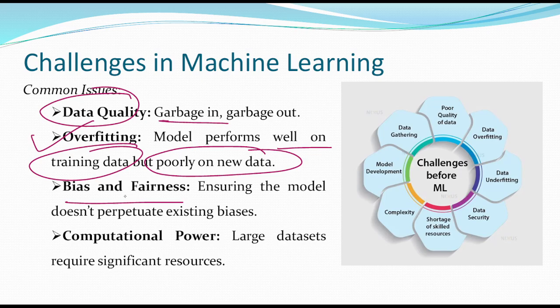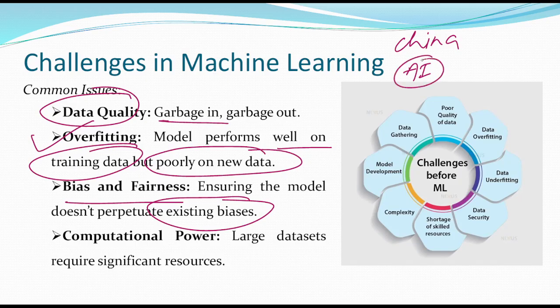Bias and fairness. So bias is also very challenging with respect to AI. Ensuring the model does not perpetuate the existing biases. As we know, there are many models that behave badly, or we can say they are biased. For example, in case of any AI built in China, there are some level of biases with respect to their political system. So that is also a challenge with respect to AI.